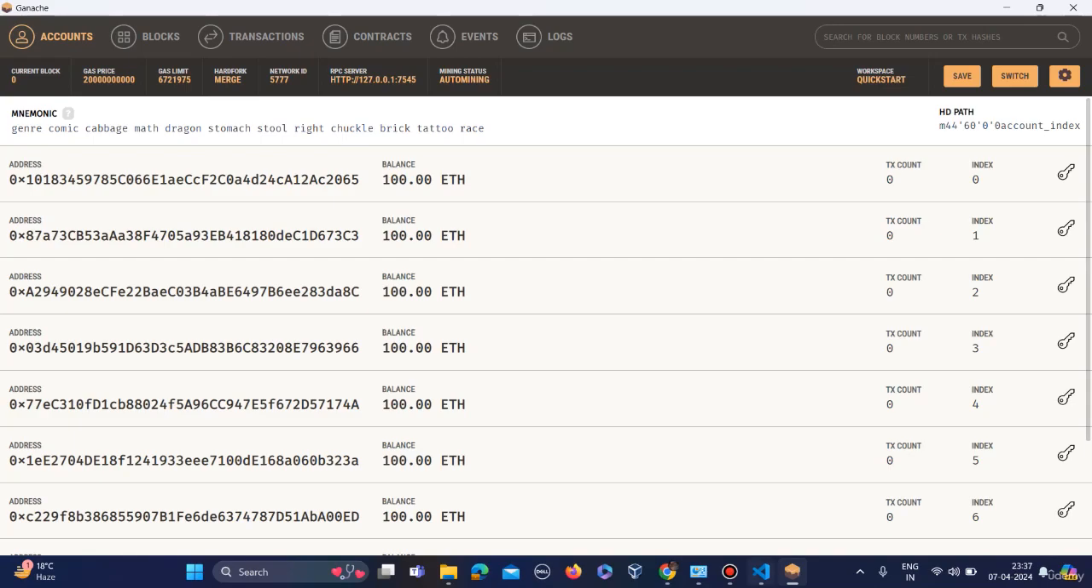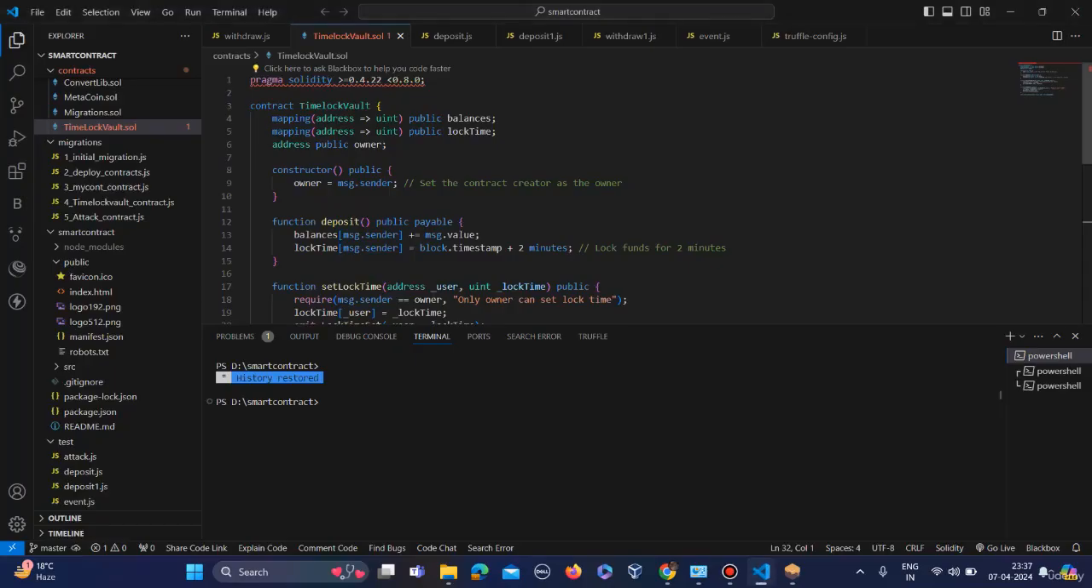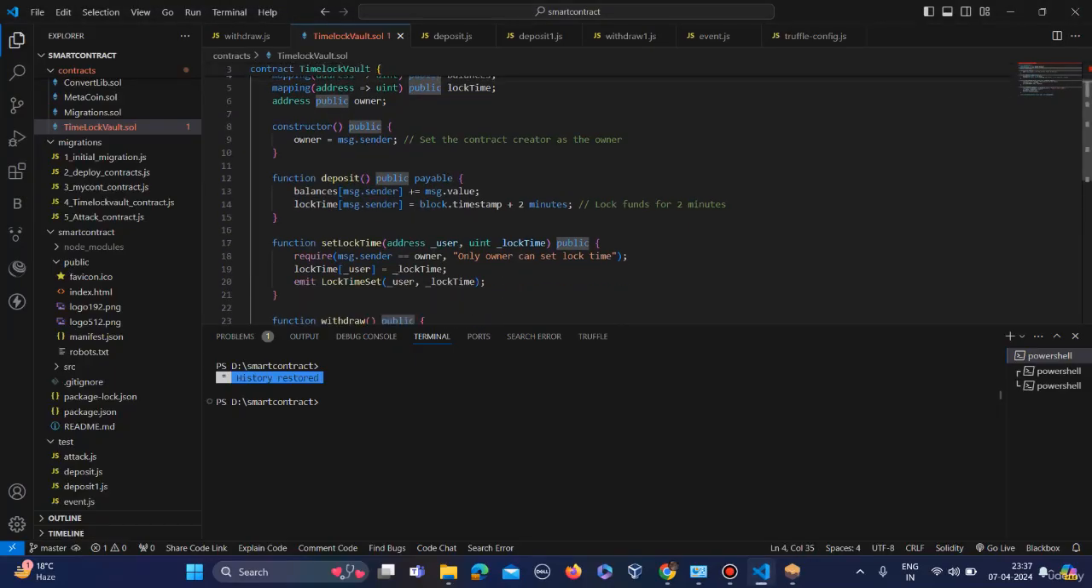Okay, so let's see what I was talking about. Let's say this is our smart contract. First of all, let me compile all of these contracts. Truffle console, and then compile. So here all the smart contracts will be compiled.